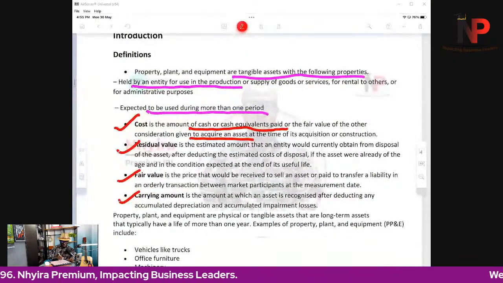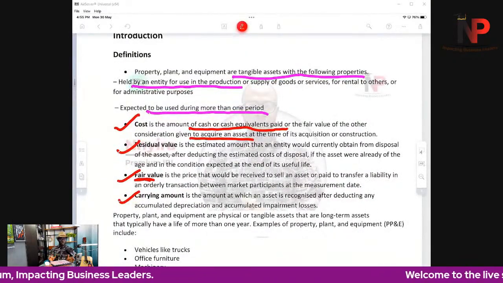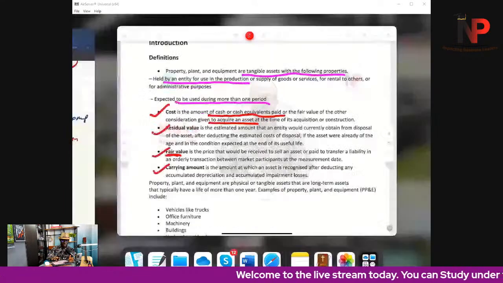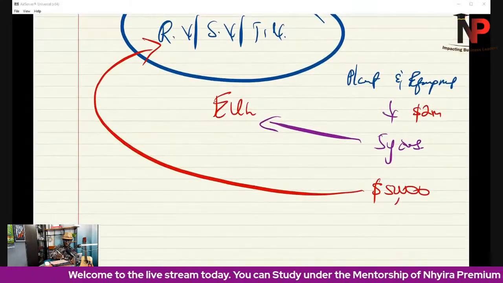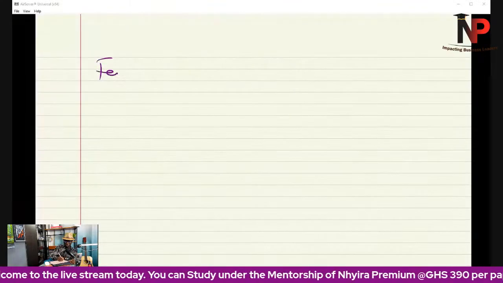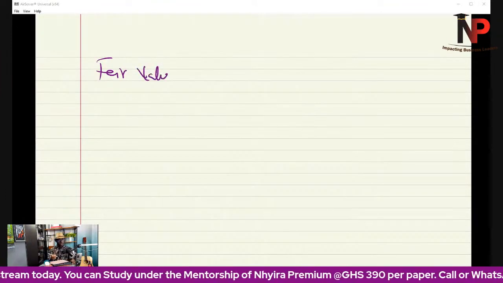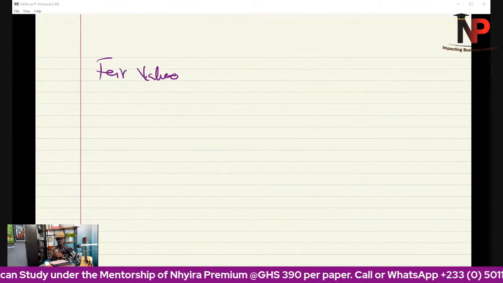Then we look at fair value. This is one of the fundamental things you need to understand as a student studying financial reporting and corporate reporting. When we say fair value in simple language, it is simply the value at which an asset can be exchanged or a liability settled.